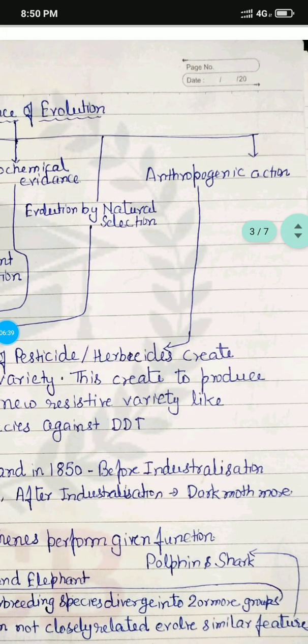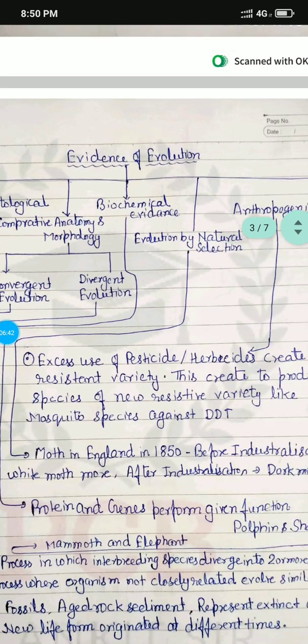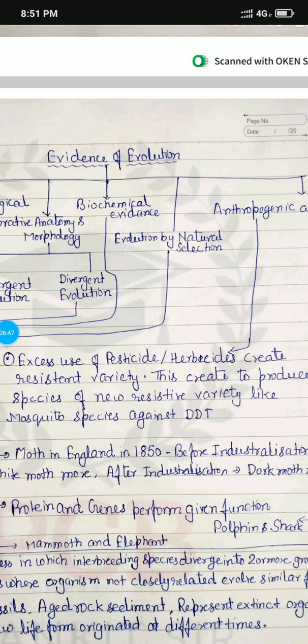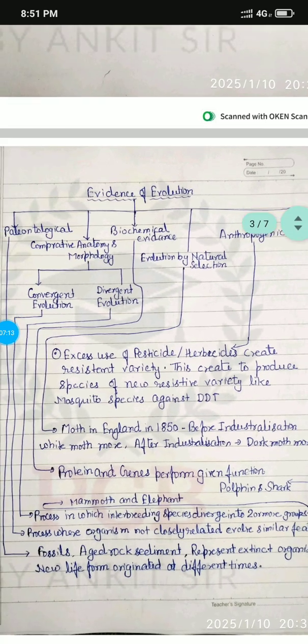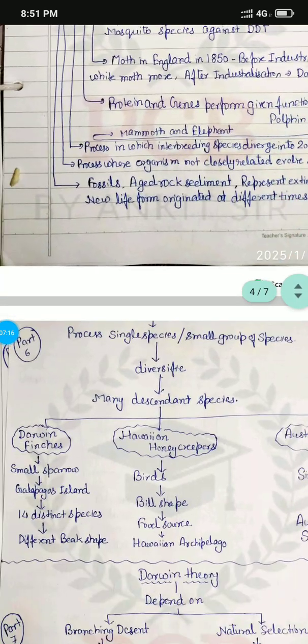And the last one is anthropogenic action. It is a type of action when we use any type of thing, such as excess use of pesticides and herbicides. It creates a resistant variety, because when we produce different resistant material, the next generation tries to face the situation, adapts and becomes more resistant. That's why new resistant varieties of species are produced, like mosquito resistant against DDT. These are the evidence of evolution. The next one is natural selection.